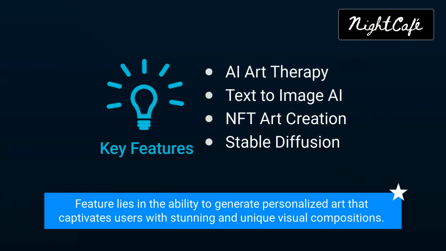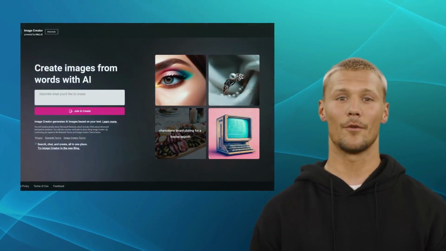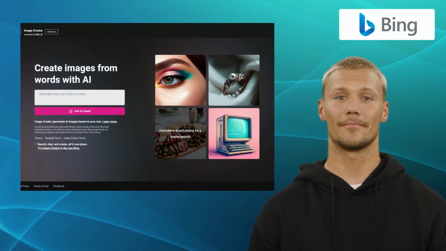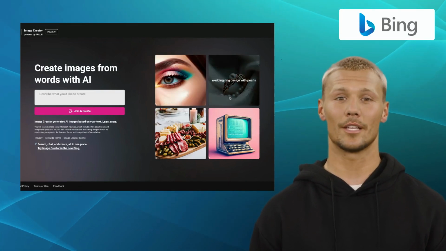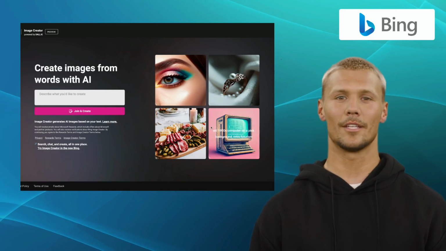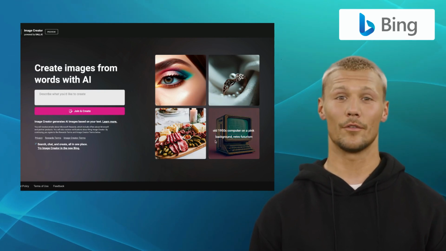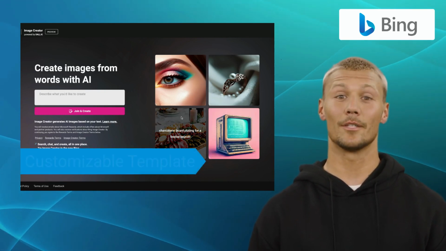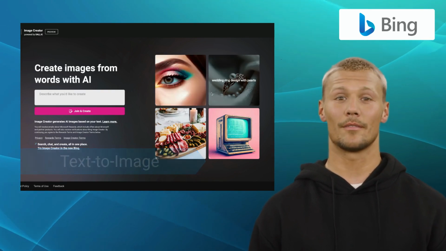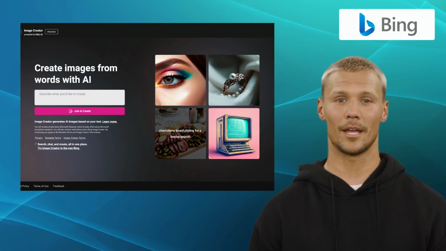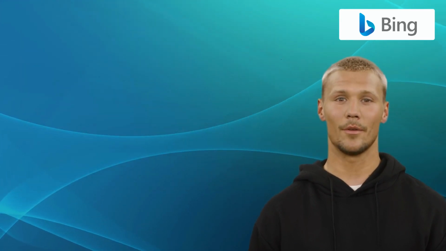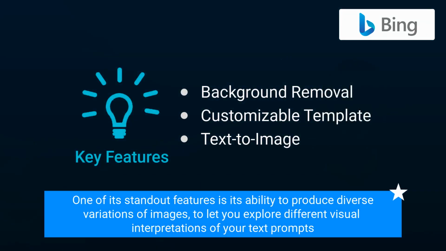Our fourth alternative is Bing Image Creator. Bing Image Creator empowers users to effortlessly generate AI images using Dall E, transforming text prompts into visually stunning results. It offers features like background removal, customizable templates, and text-to-image. Whether you need images for your website, presentations, or marketing materials, Bing Image Creator has got you covered. One of its standout features is its ability to produce diverse variations of images, to let you explore different visual interpretations of your text prompts.